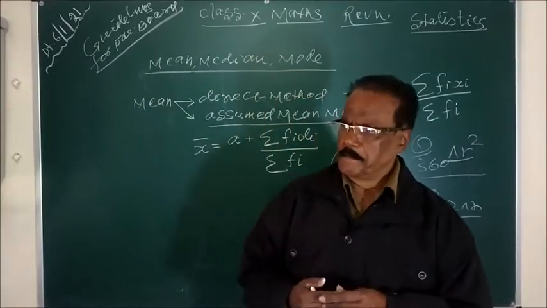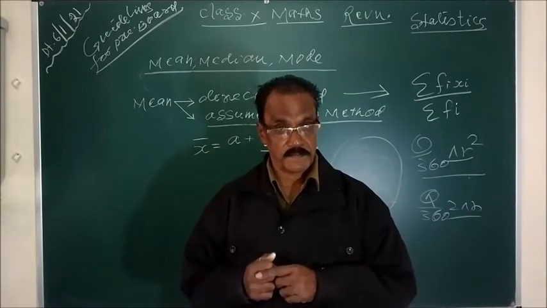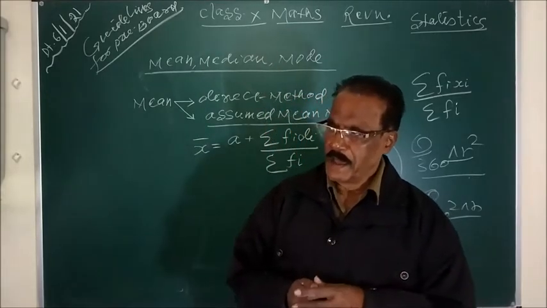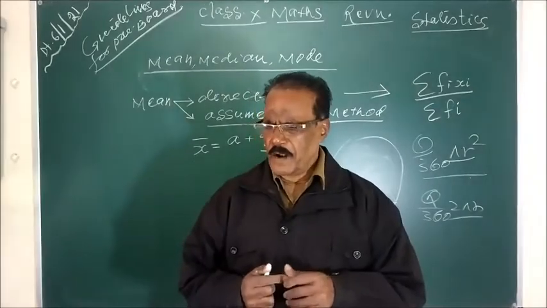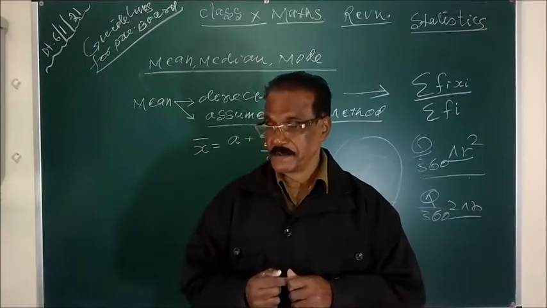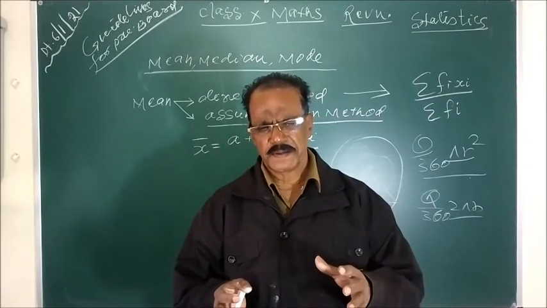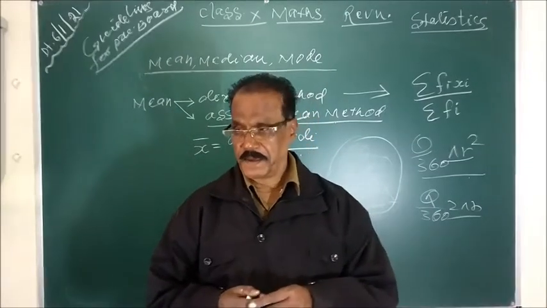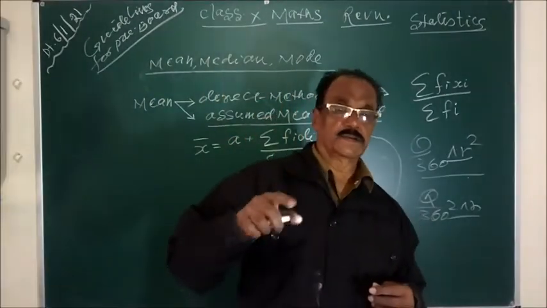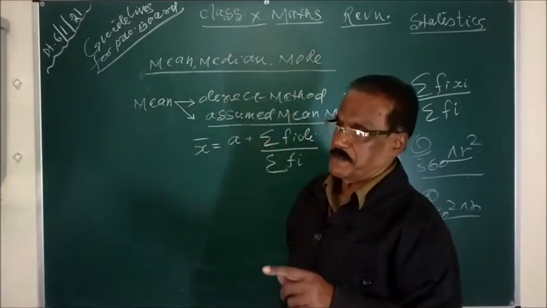In AP, nth term is a plus n minus 1 into d, a is the first term, n number of terms, d common difference. Some word problems are not included, have been deleted here, problems on daily basis. So only you have to learn the sum of the numbers if they are in AP. Sn is equal to n by 2 into 2a plus n minus 1 into whole into d, or Sn is equal to n by 2 into first term plus last term.